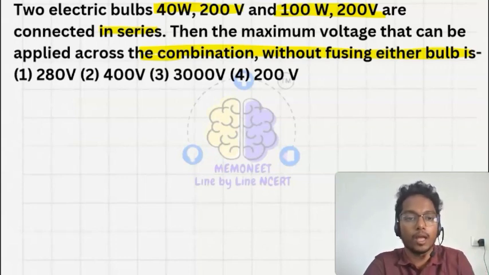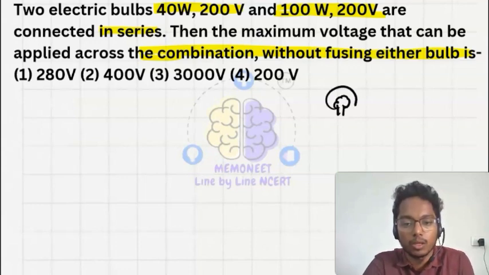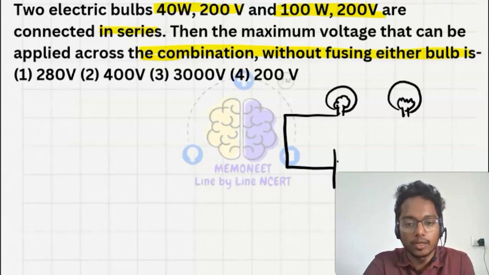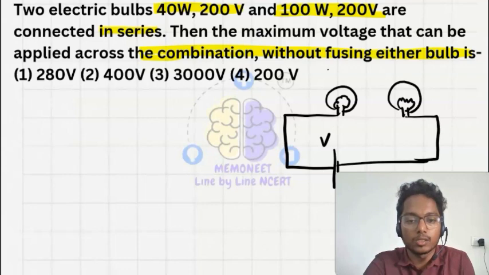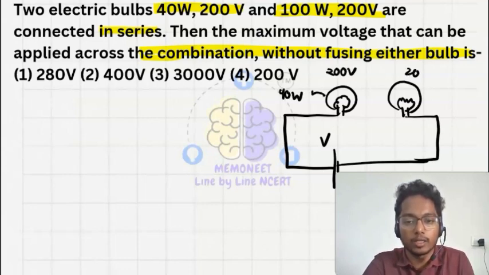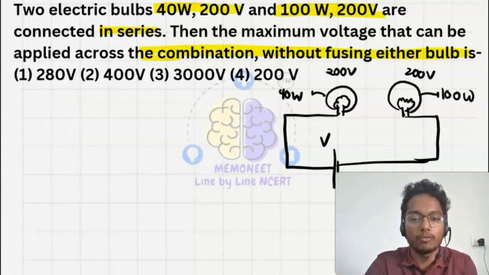If I draw the figure, we have one bulb here and another bulb here. These are connected in series and applied to a potential, let's say V. This one is 200 volt and power is 40 watt, and here it is 200 volt and the power is 100 watt. What should be our maximum voltage so that neither bulb will fuse? Let's find out the resistance.